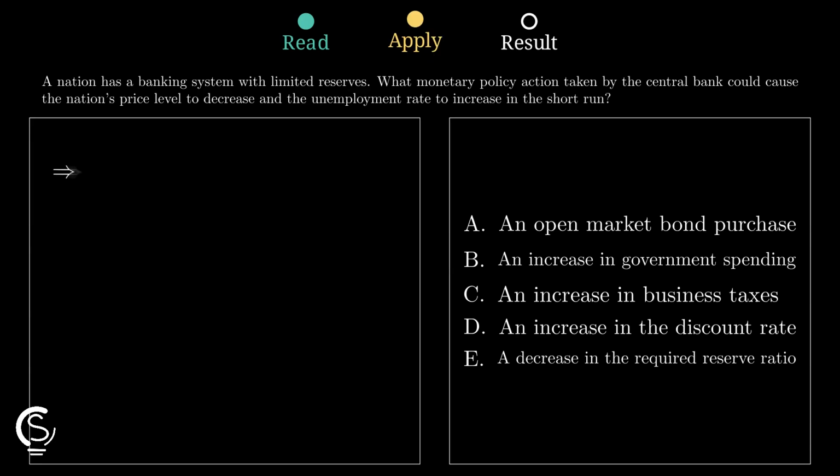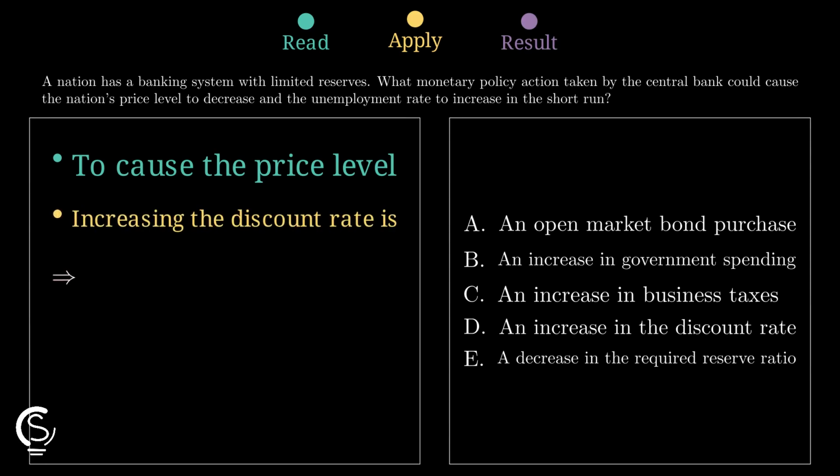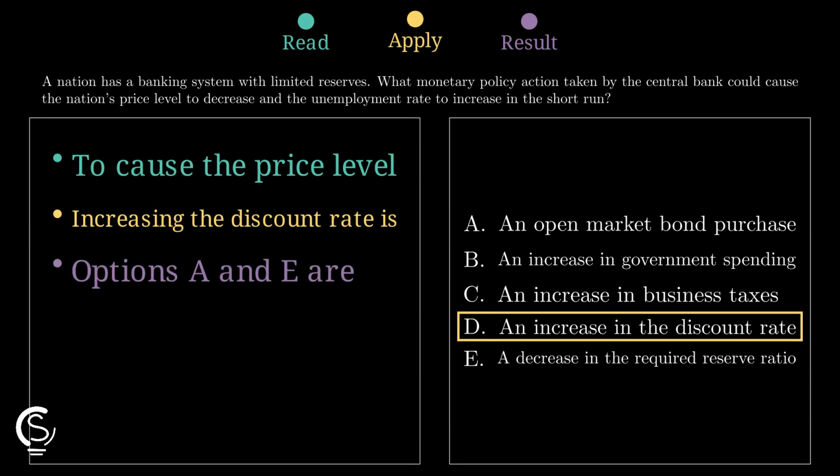In a limited reserve banking system, raising the discount rate makes borrowing from the central bank more expensive. So banks lend less, the money supply shrinks, and demand cools. That cooling demand pushes prices downward and increases unemployment. So the policy that matches both effects is an increase in the discount rate.